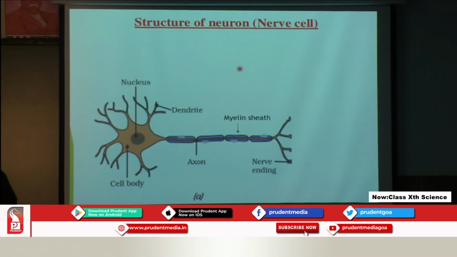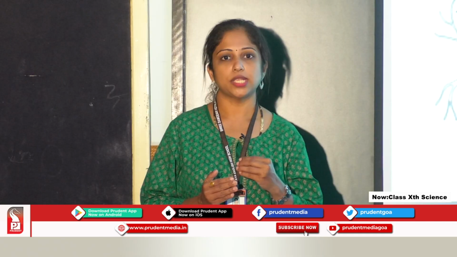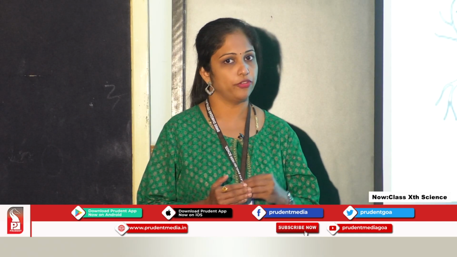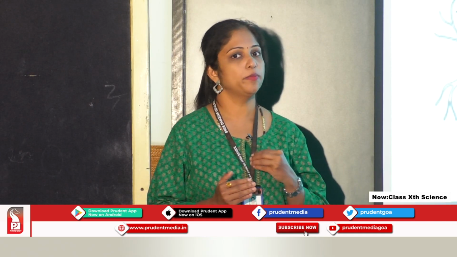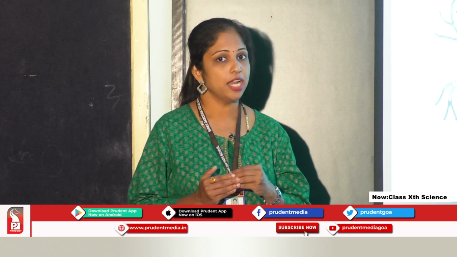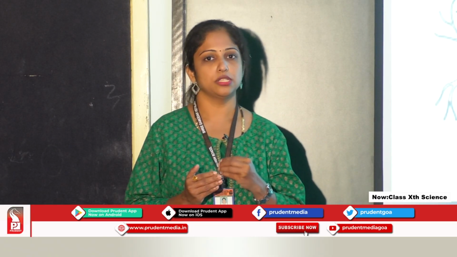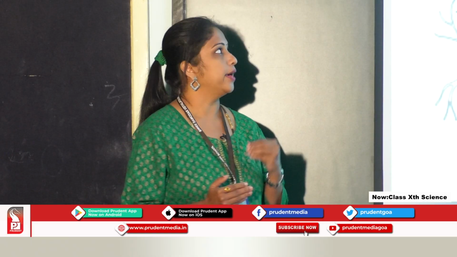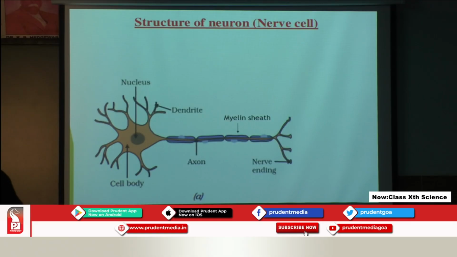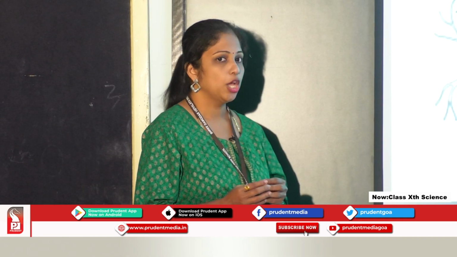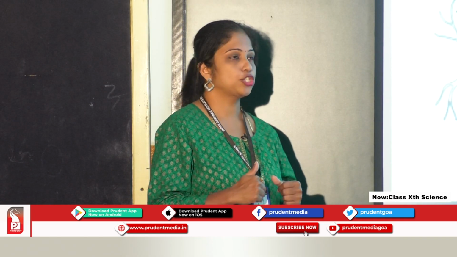Next we need to understand the structure of a neuron or nerve cell. Now what is this nerve cell? We know all the tissues are made up of cells. In the same way, nervous tissue will also be made up of cells. The cell which makes up the nervous tissue is called a nerve cell, also called a neuron. So first let us understand the structure of the nerve cell.